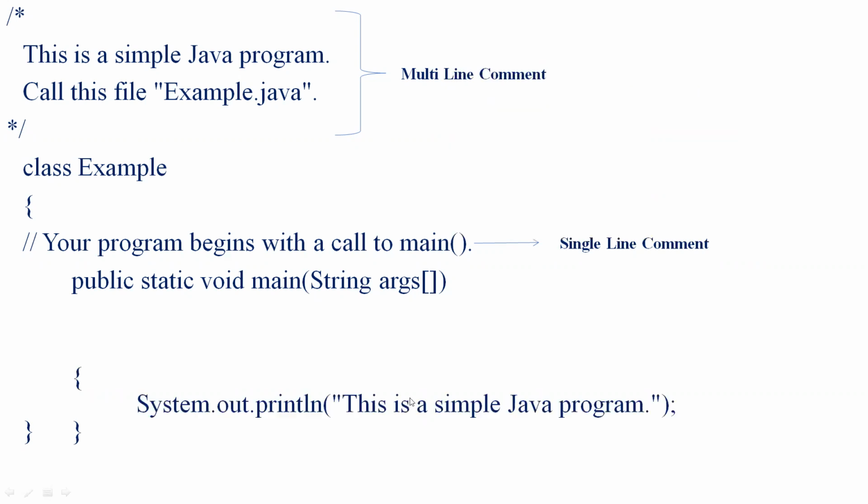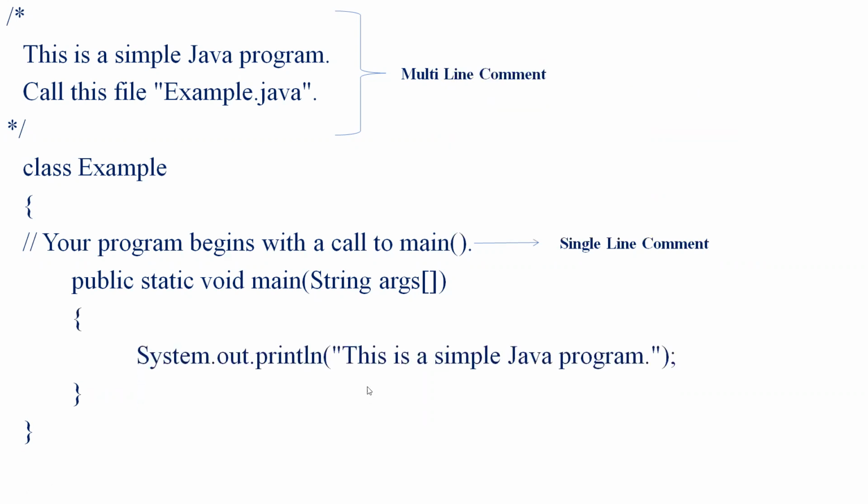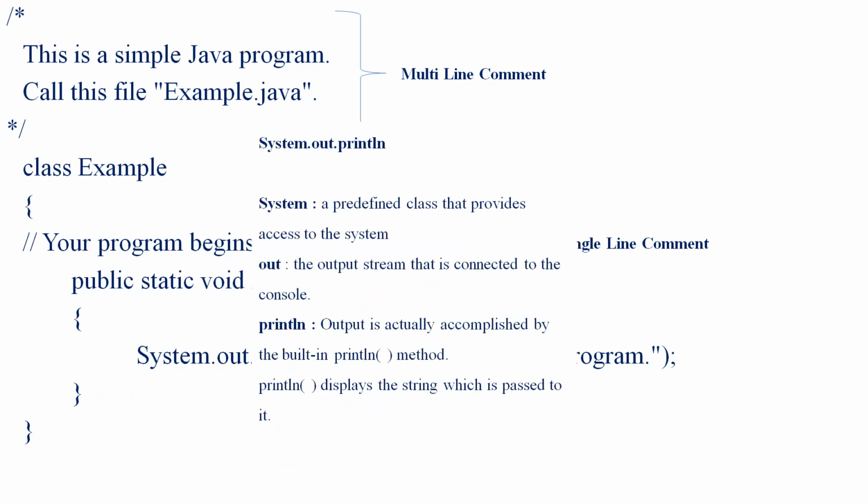The last line of the program is the print statement. Here it begins with opening and closing braces, then System.out.println. Here System is a predefined class which provides access to the system.